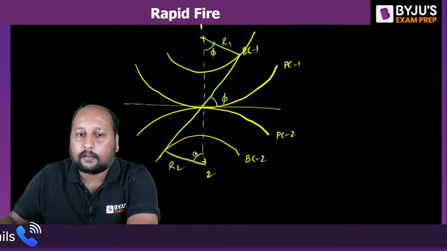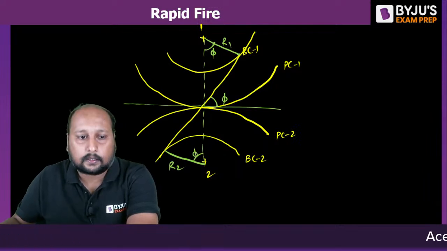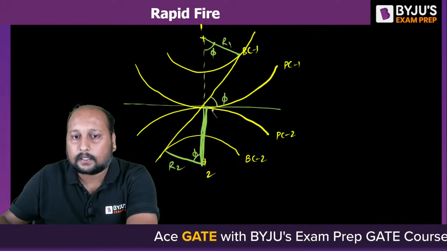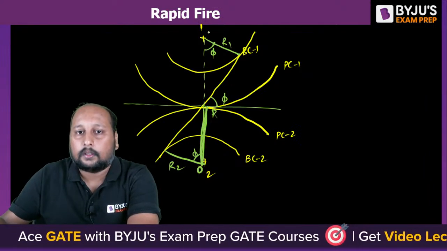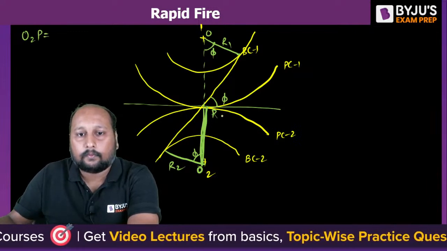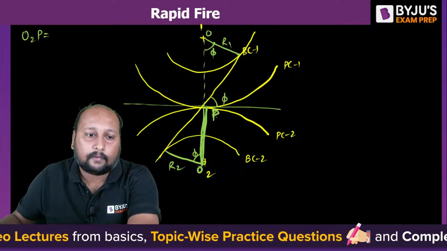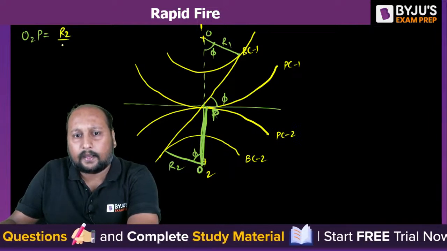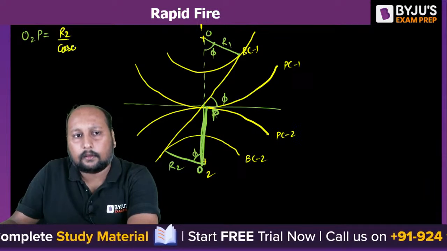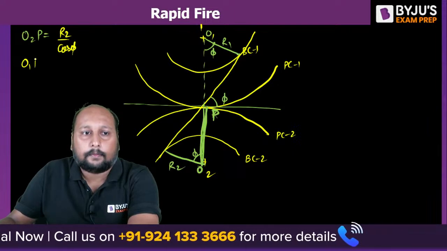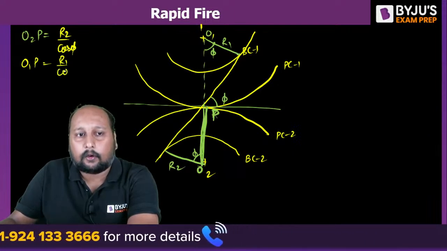So what will be this distance? This one is P. This is O2. This is O1. So O2P will be equal to R2 by cos phi, and O1P is equal to R1 by cos phi.